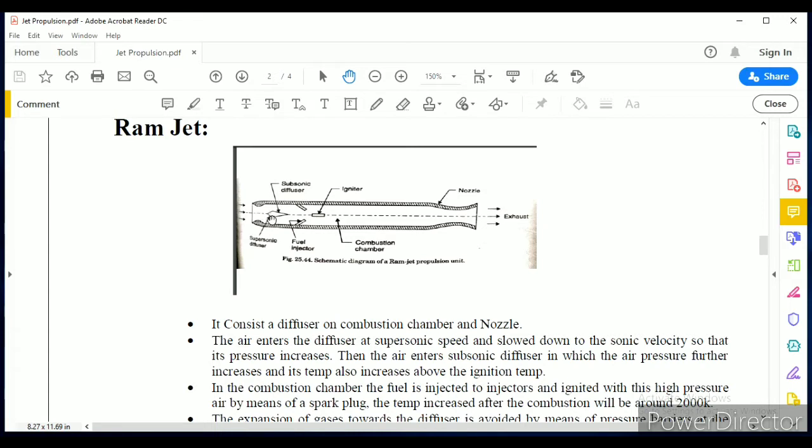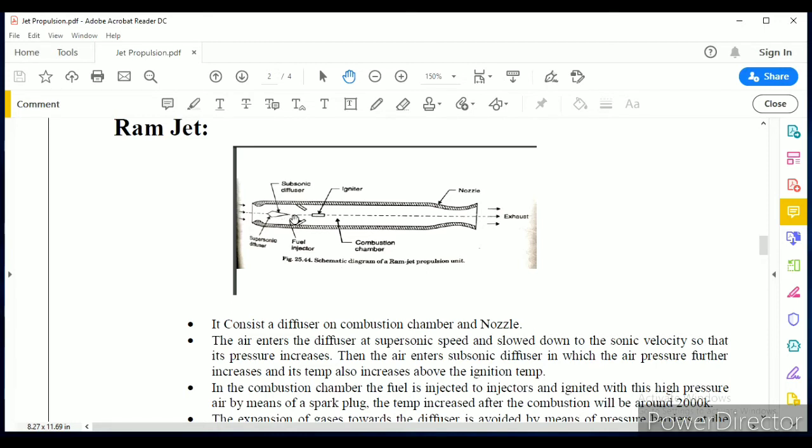Its velocity is slowed down to sonic velocity, which means equal to the sound velocity. After that, the air enters through these upper and lower passages, called the subsonic diffusers. As the air passes through them, its velocity again decreases to subsonic velocity, meaning less than the sound velocity, so that the pressure again increases.